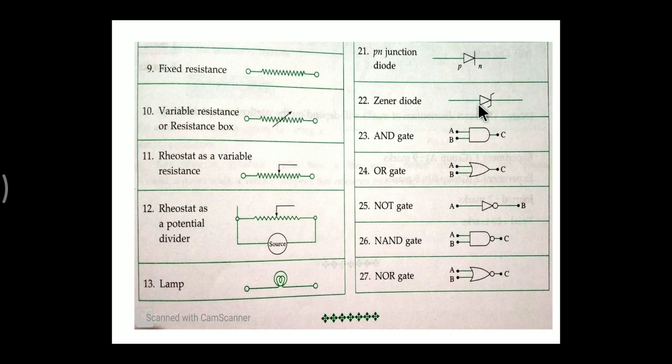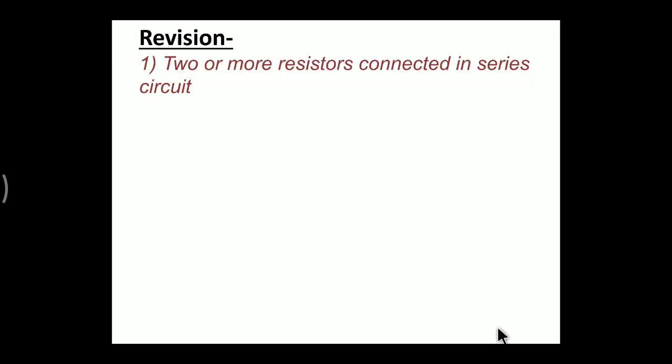It also acts as a voltage regulator. So here this is the symbol. Simply, at the N-type material, the single line is tilted forward on one side and backward on the other. Then next is the AND gate. Then there is an OR gate, then of course NOT gate, NAND gate and NOR gate. Okay, up to this part we have cleared some concepts. Then in the next part we will revise two or more resistances connected in a series circuit.